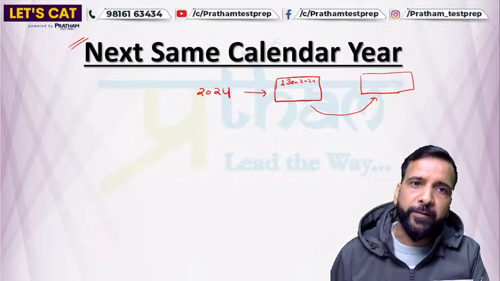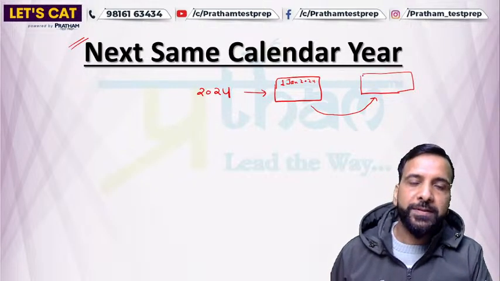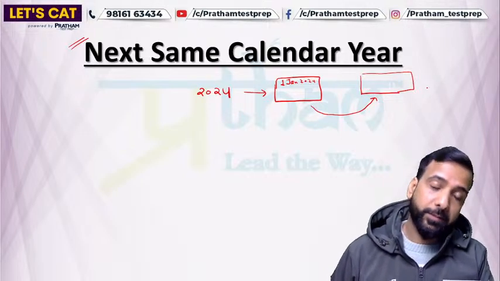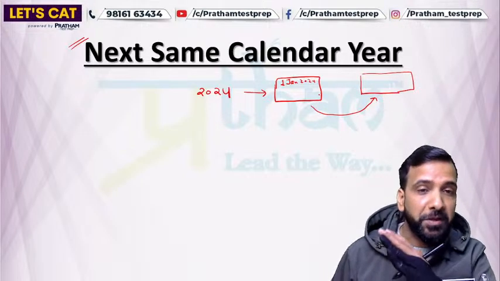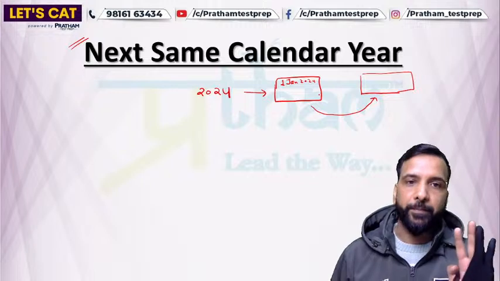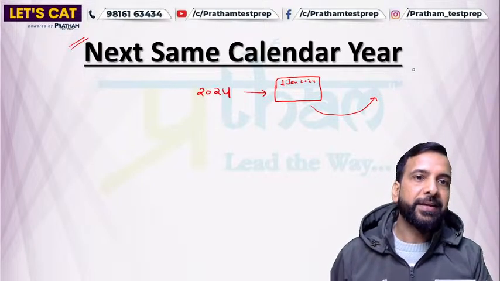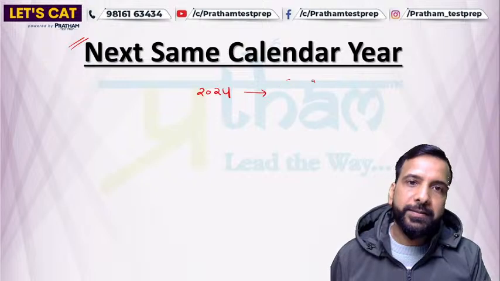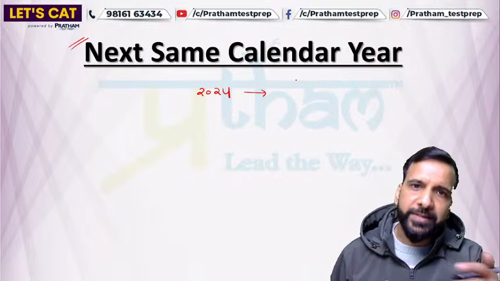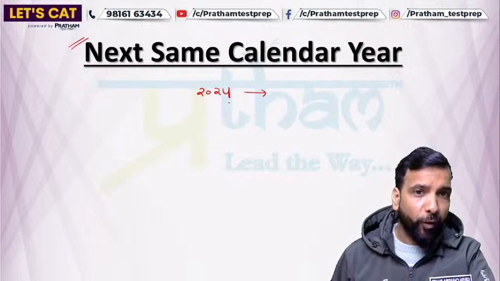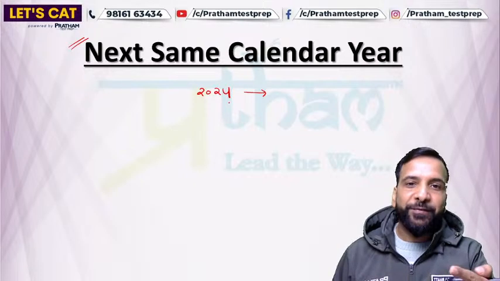Means the day on 1st January of 2024 will be the same day on 1st January of that year, and 31st December will be the same too, meaning all the days will be the same. Which next year will have a calendar not just similar but exactly the same as 2024? That is the next same calendar year for 2024.